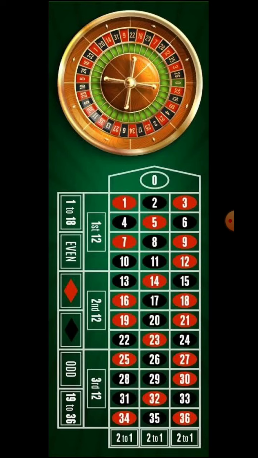So in this video we will talk about the roulette winning strategy. One of the oldest techniques is the martingale betting strategy. So what do we do in this technique? In this technique we double the amount, but what happens when a streak comes, like 8 or 9 times the same type of number comes? We lose a huge amount.